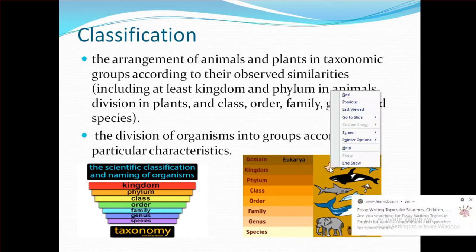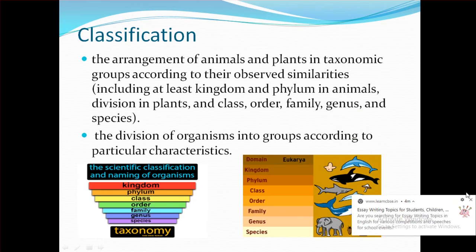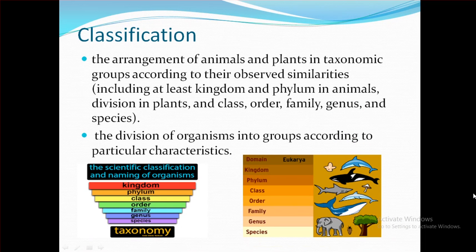Then classification. It is basically a division or category in a system which divides organisms into groups. It is the arrangement in proper manner, or we can say the arrangement of animals and plants in taxonomic groups according to their observed similarities, including at least kingdom, phylum in animals, division in plants, and class, order, family, genus, as well as species. The division of organisms into groups according to particular characteristics.